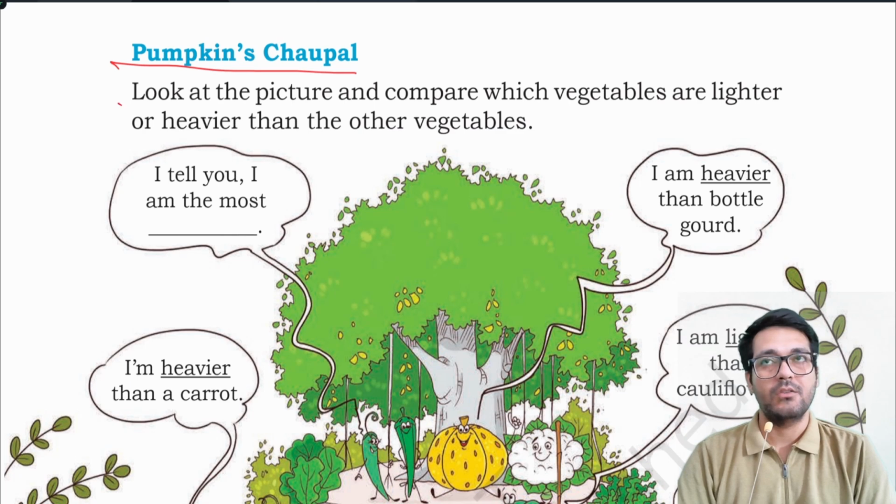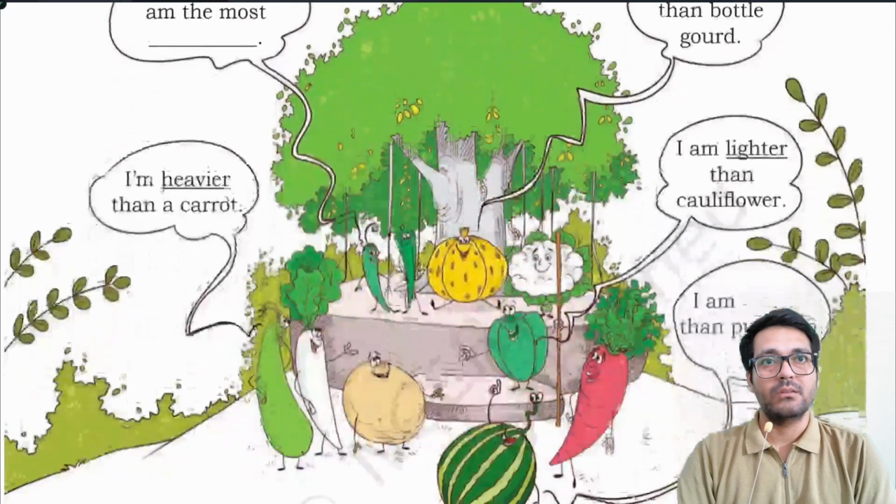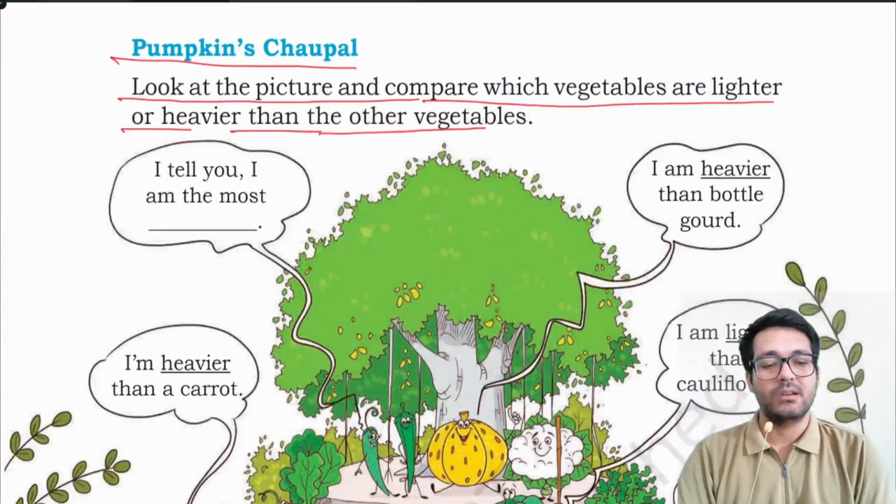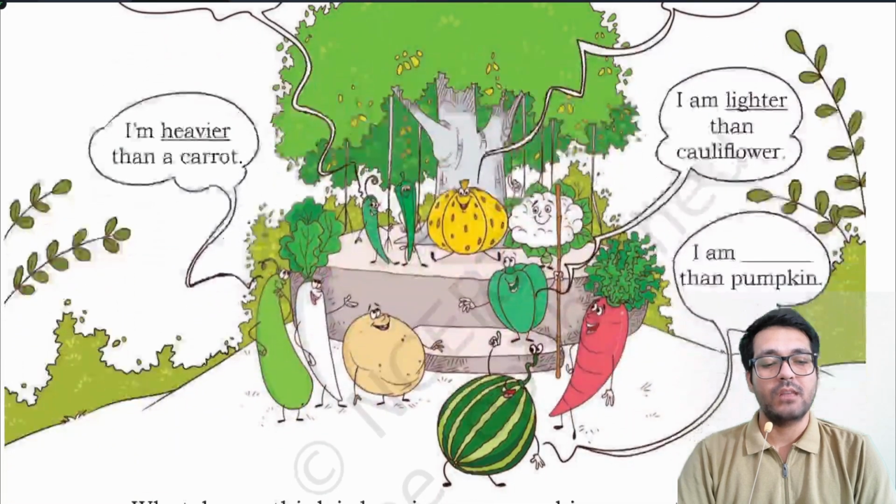Pumpkin's chopal. Look at the picture and compare which vegetables are lighter or heavier than other vegetables. For example, I tell you I am the lightest.